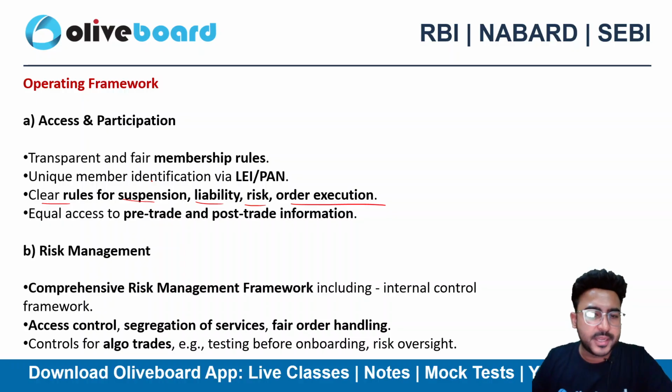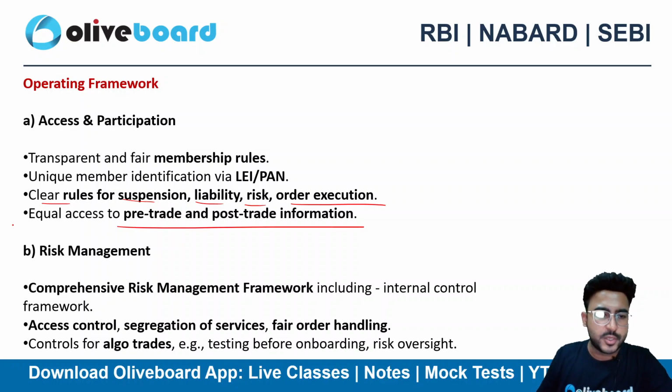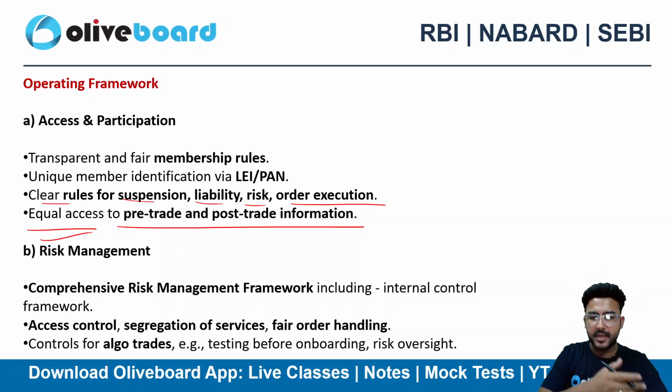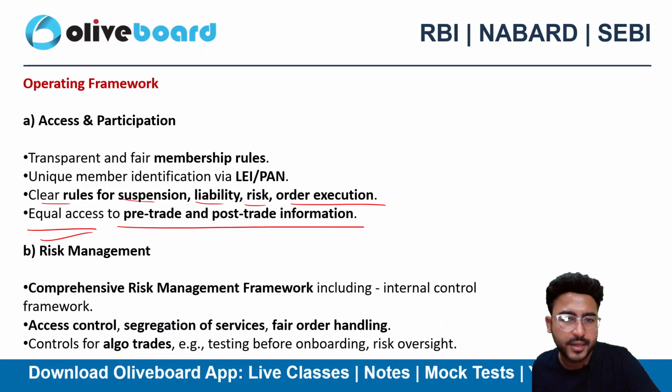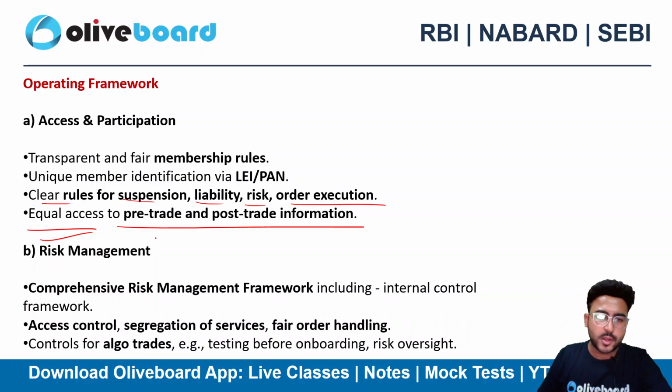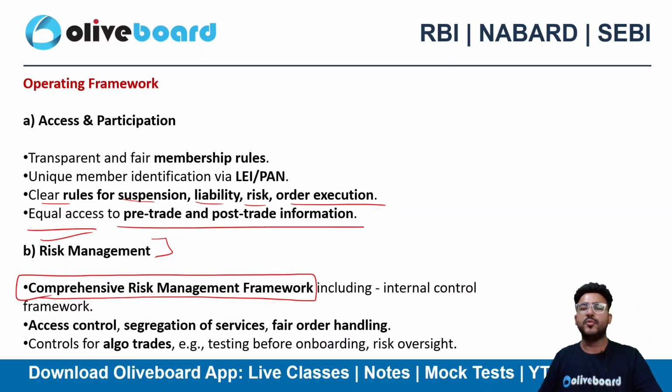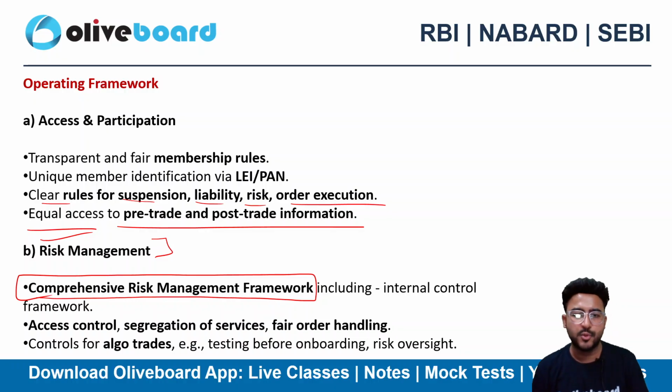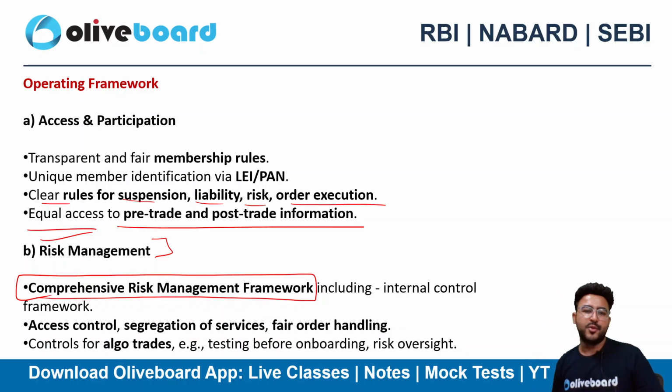Equal access to pre-trade and post-trade information. So you need to provide equal access to the pre-trade and post-trade information here. Then if I talk about risk management, you need to draft a comprehensive risk management framework as well, so that in case any kind of risk emanates, you are able to counter it, right? So there should always be a comprehensive risk management framework, and that should include the internal control framework as well, okay?